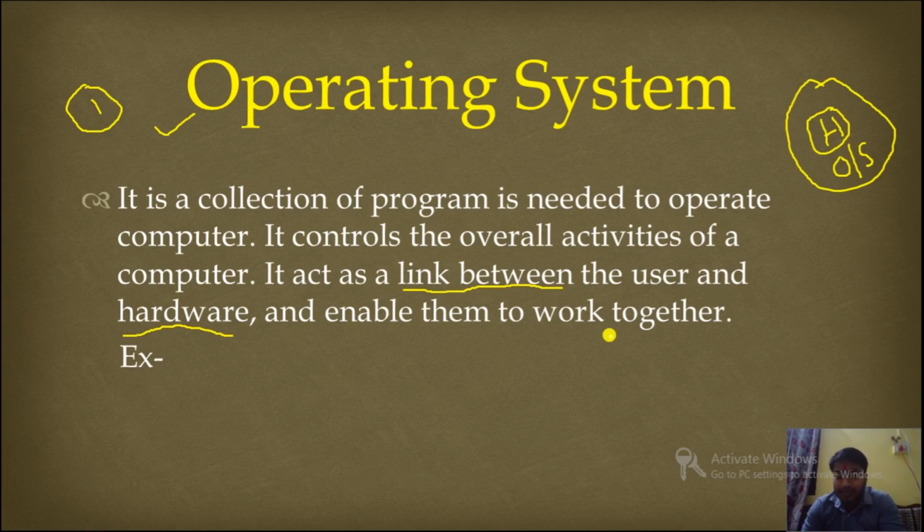For example, we have Windows 10, Windows 8, Windows 7, 8.1, XP, etc. These are examples of operating system.